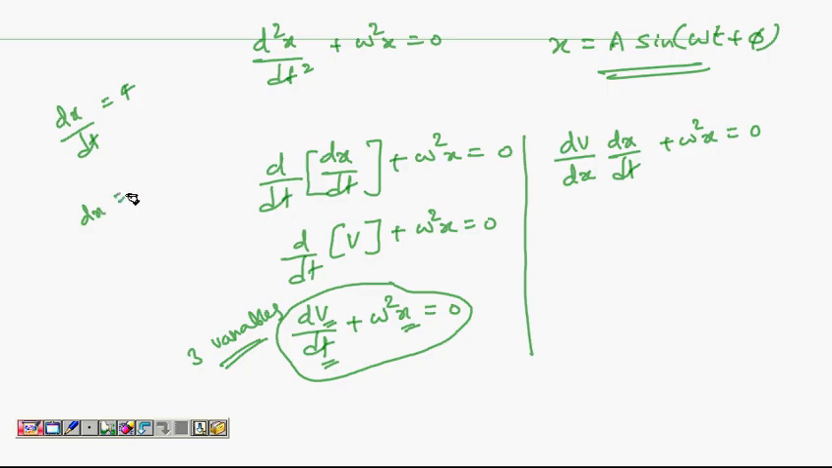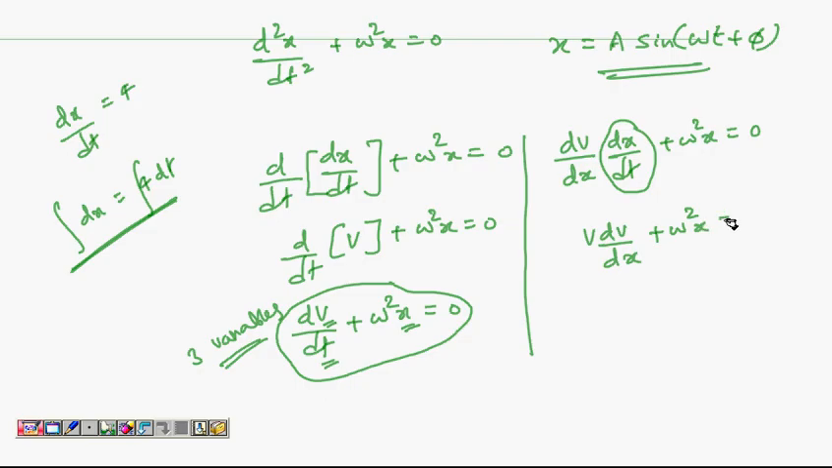So keep dx this side, take dt that side. Then when you integrate, it's easy. There are only two variables. Here there are three variables. So I'm trying to convert it into two variables by using this technique. So I'm writing dv by dt as dv by dx into dx by dt, but dx by dt is again v. So v dv by dx plus omega square x equal to 0.